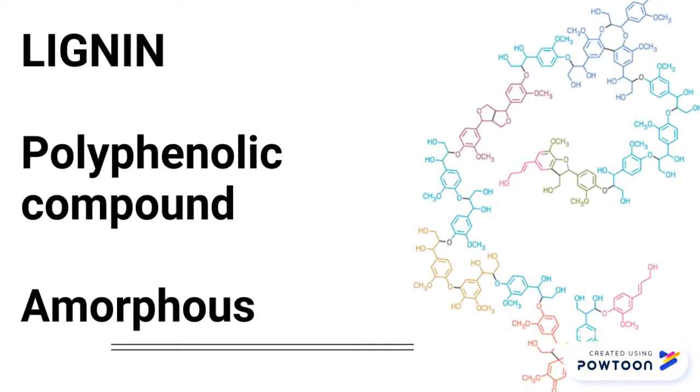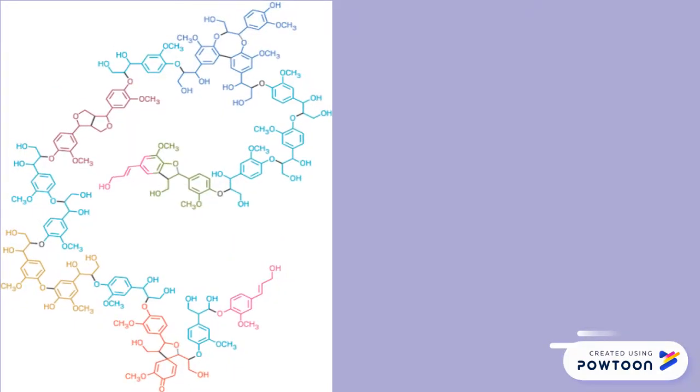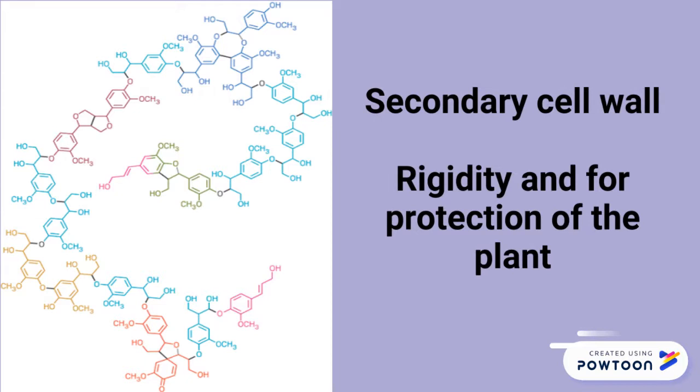One of the three main components of the plant cell wall is lignin. It's a polyphenolic compound and has an amorphous structure. Lignin gives rigidity to the plant cell wall and protects the plant from microbial degradation of the polysaccharides. The structure originates from polymerization via dehydrogenation of p-coumaryl, coniferyl, and sinapyl alcohols.